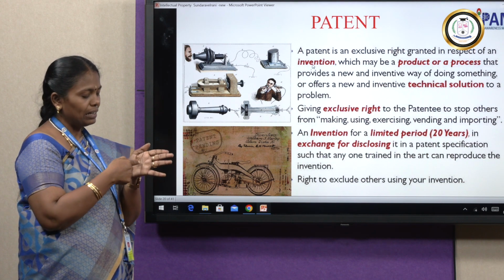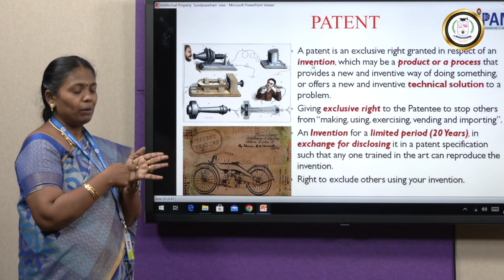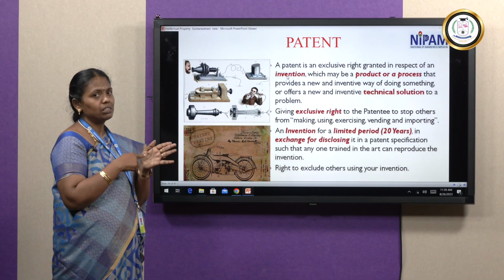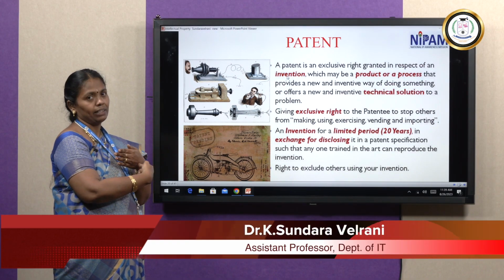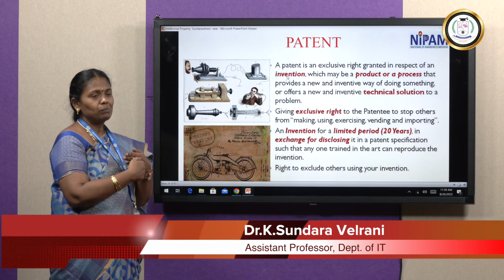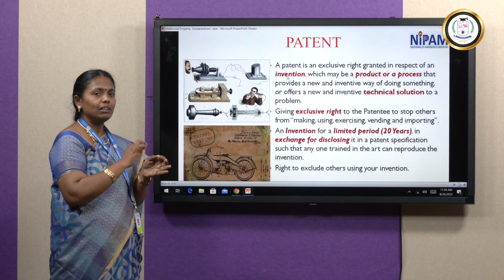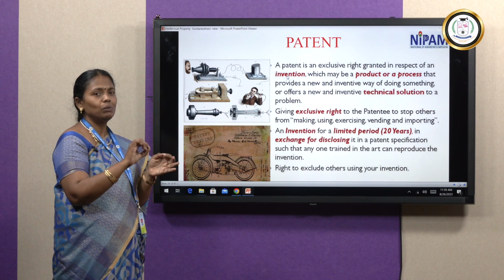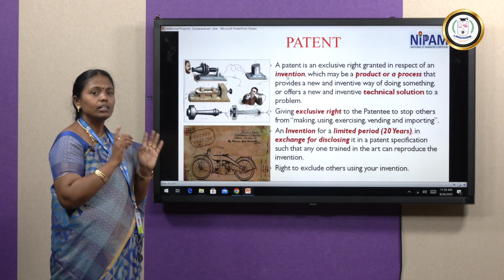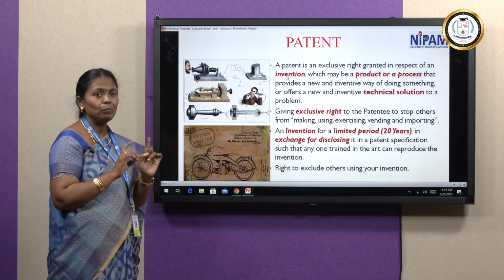But some other person may also claim the same thing by keeping it from the back side. So if you are designing one product, we have to claim all the possible ways of designing the product. That's the main thing of a patent.